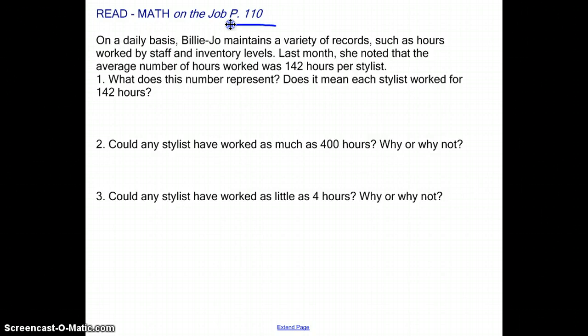Question 1, what does this number represent? Does it mean each stylist worked for 142 hours? No. This would be the total number of hours worked divided by the number of stylists.